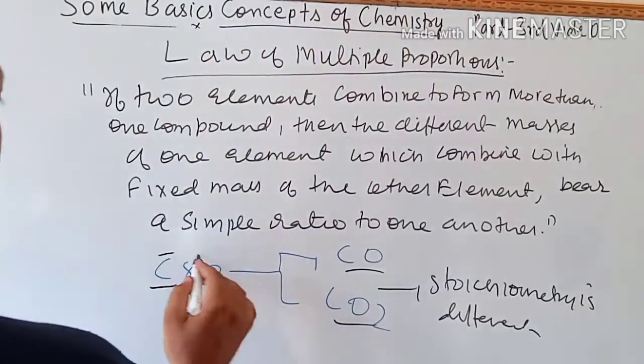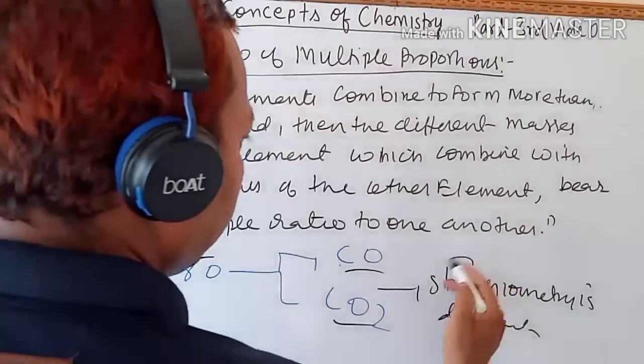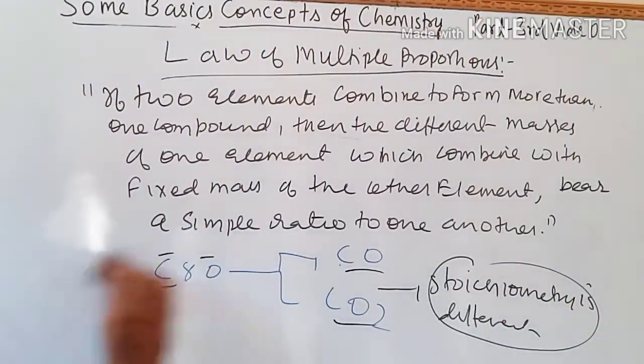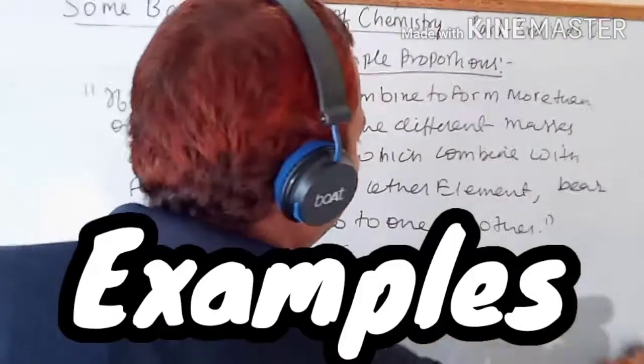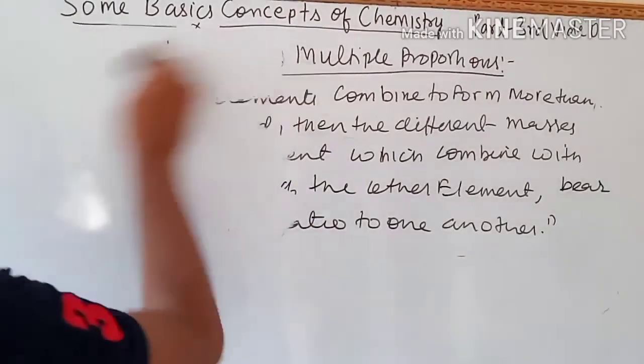When two elements combine and form more than one compound and their stoichiometry is different. Let's take more examples to make it understood. So this is the clear statement we have now.